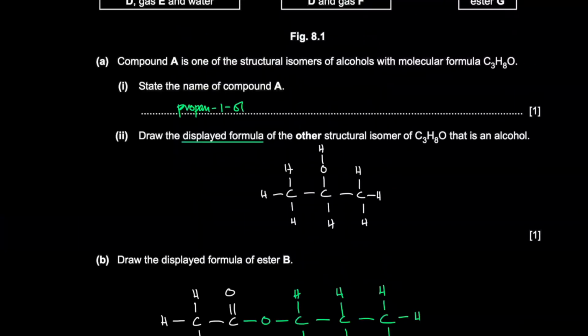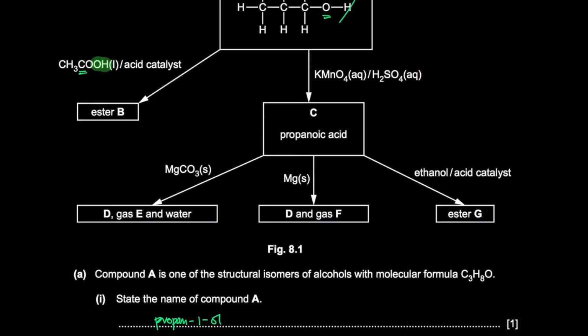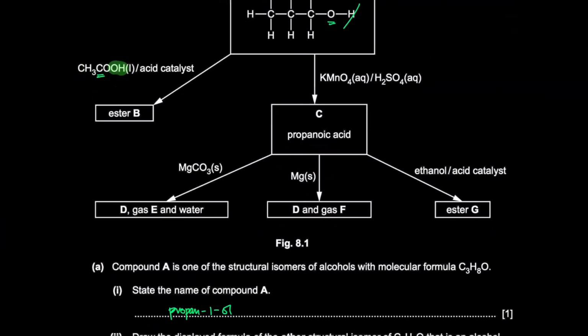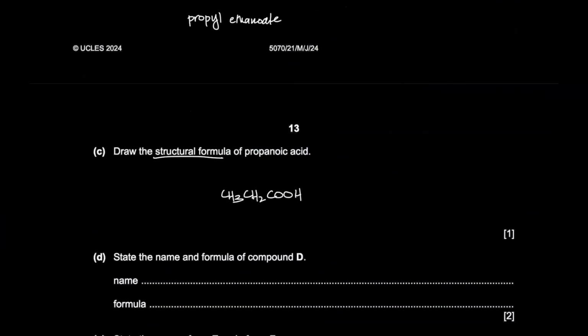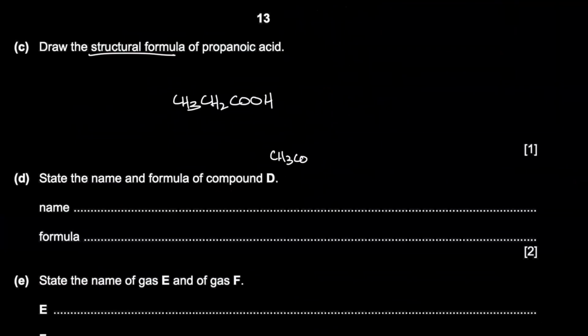State the name and formula of compound D. Compound D. Okay. So propanoic acid is reacting with a metal to form a salt and hydrogen gas. Acid reacts with reactive metal to form salt and hydrogen gas. So let me write down the equation. We have CH3COOH. CH3COOH reacts with magnesium to form what?